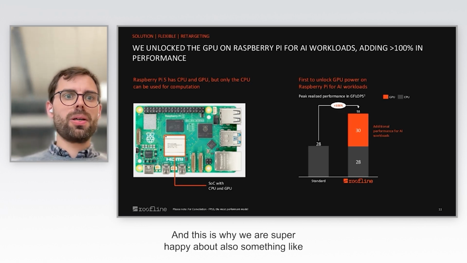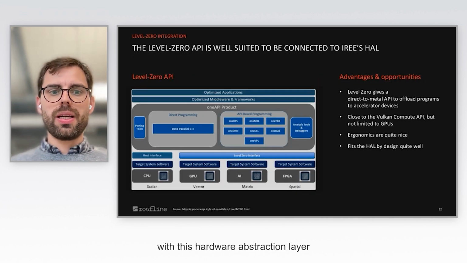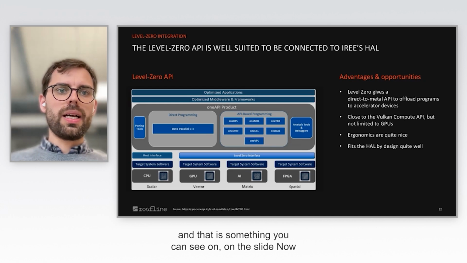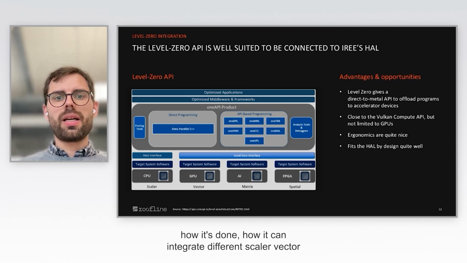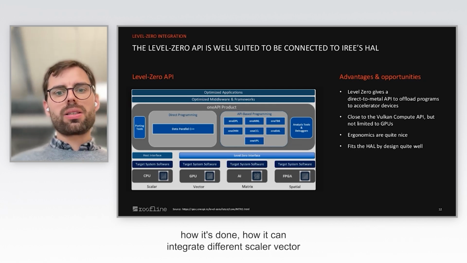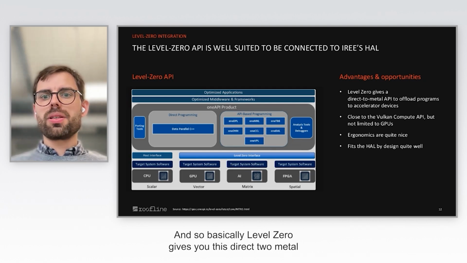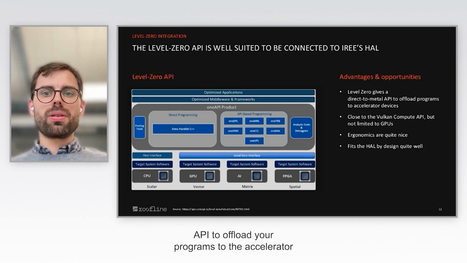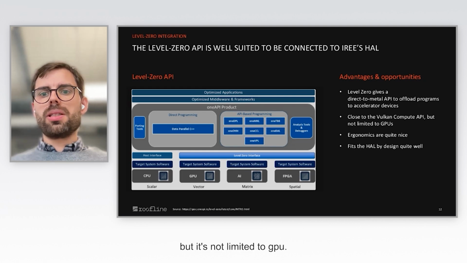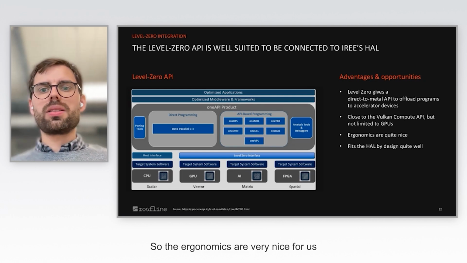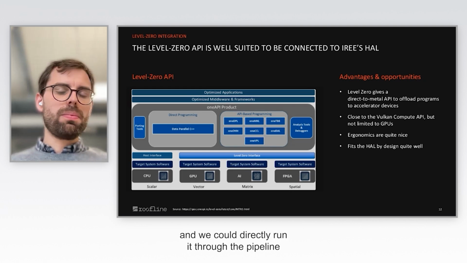And this is why we're super happy about something like Level Zero, because Level Zero basically directly integrates with this hardware abstraction layer. And that is something you can see on the slide now, how this integration is done. On the left-hand side, you have the Level Zero API, how it can integrate different scalar, vector, matrix or spatial units, and mainly it's currently working on the GPUs, right? And so basically Level Zero gives you this direct-to-metal API to offload your programs to the accelerator, and it's super close to the Vulkan Compute API. But it's not limited to GPUs. So the ergonomics are very nice for us because it perfectly fits the design of this hardware abstraction layer, and we could directly run it through the pipeline and just execute it on it.